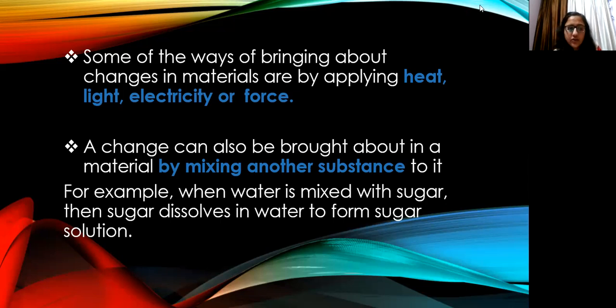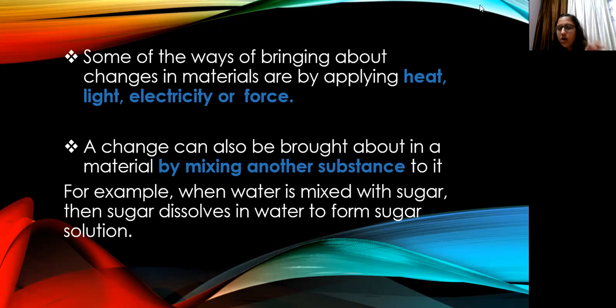Okay, so the next point is a change can also be brought about in a material by mixing another substance to it. Okay, so how can we bring a change in a material? By mixing another substance to it. For example, when water is mixed with sugar, then sugar dissolves in water to form sugar solution. So this is again a cause due to which change in that water takes place.